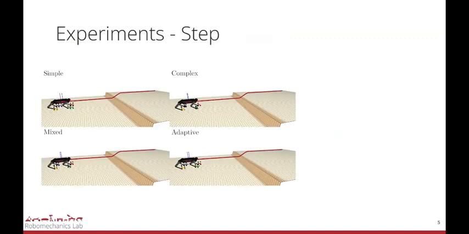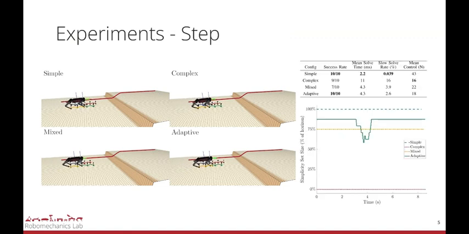In the second experiment, the robot is tasked with walking over a hip height step, which requires precisely navigating kinematic constraints. Due to their knowledge of these constraints, the complex, mixed, and adaptive configurations can all take corrective actions by adjusting the body position and foot trajectories to climb the step, while the simple configuration stumbles. This is reflected in the lower overall control effort for configurations with more constraint reasoning.